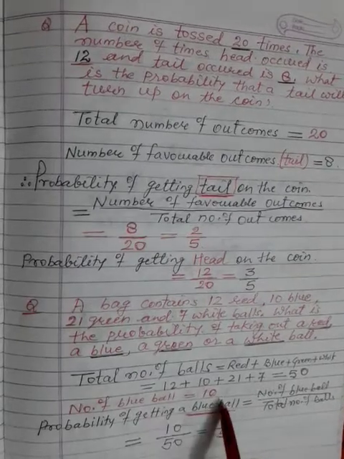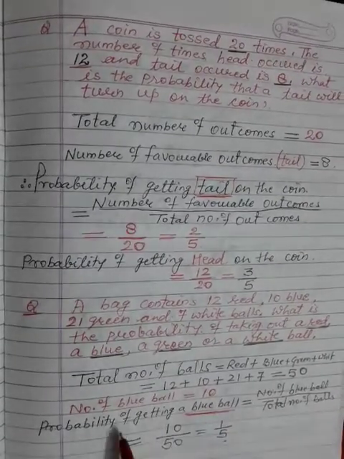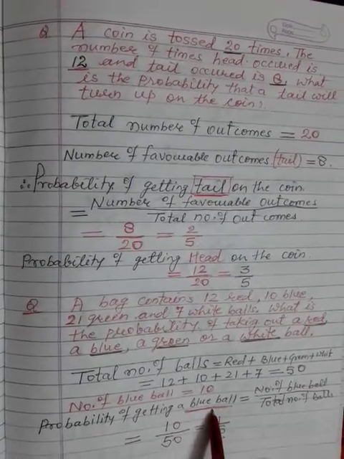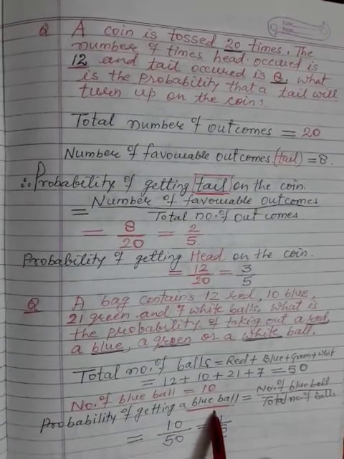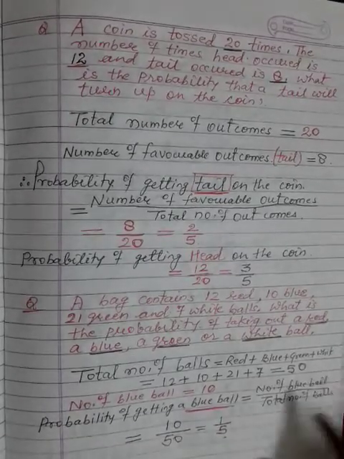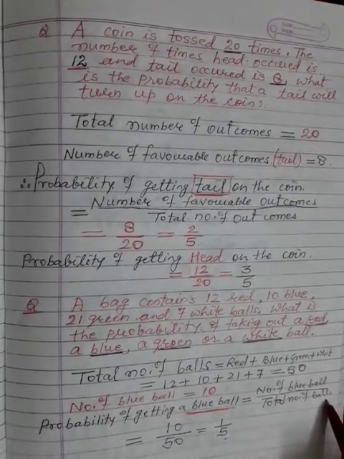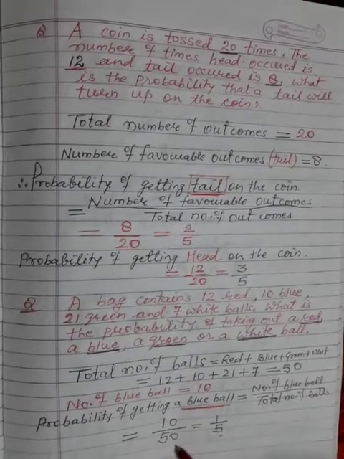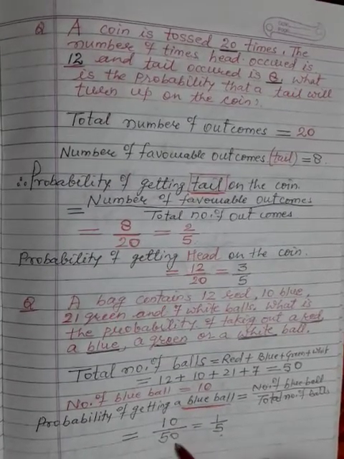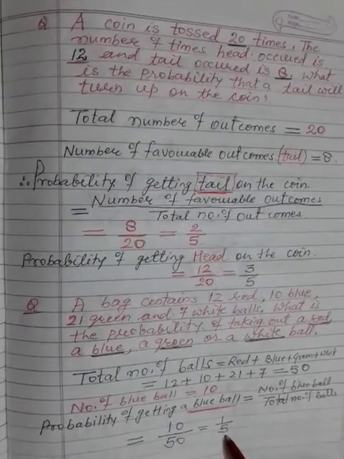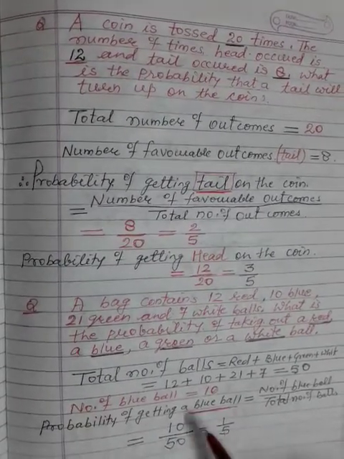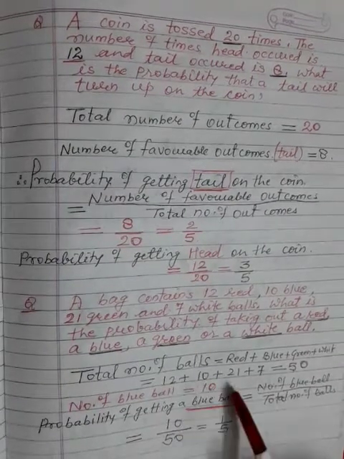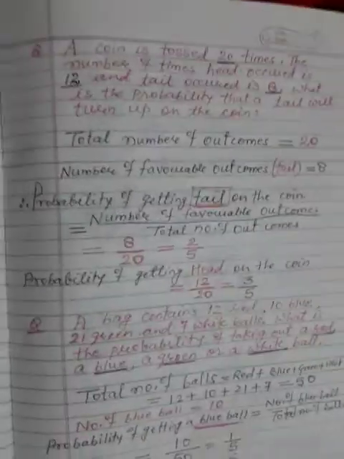Number of blue balls is equal to 10. So the probability of getting a blue ball at random is the number of blue balls divided by the total number of balls. Blue balls are 10. Total number of balls is 50. 0 and 0 cancel out. 1 by 5 is the probability to get a blue ball. Not all together. Out of the 10 we will get 1 blue ball.